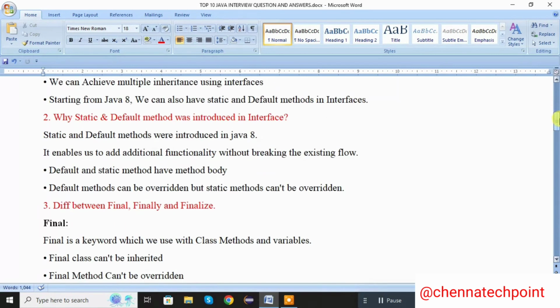Second one, why were static and default methods introduced in interface? The static and default methods were introduced in Java 8. It enables us to add additional functionality without breaking the existing flow. Default and static methods have a method body. The default methods can be overridden, but the static methods cannot be overridden.